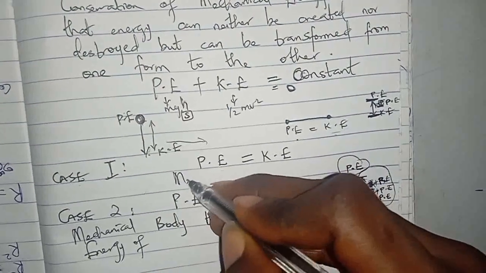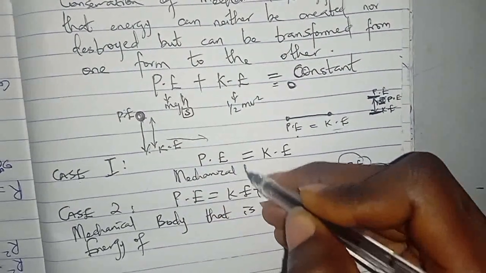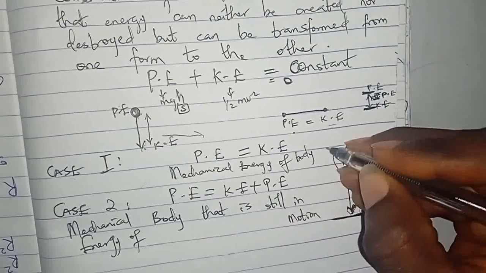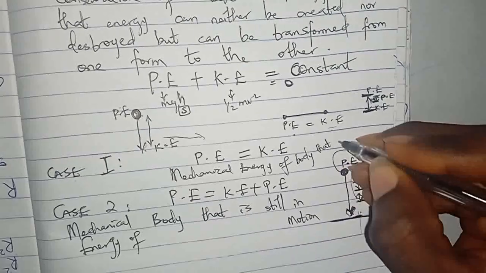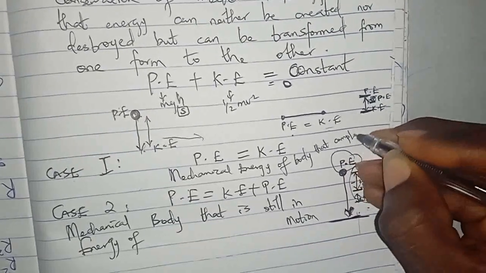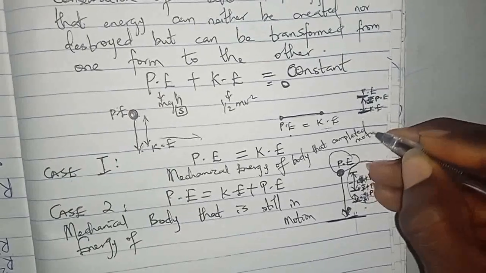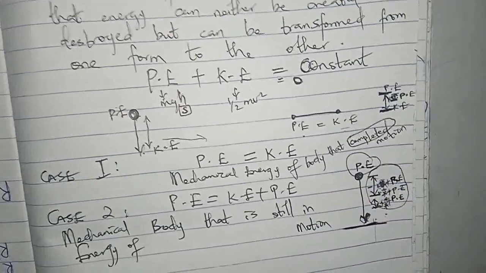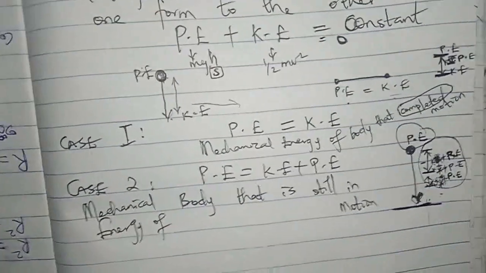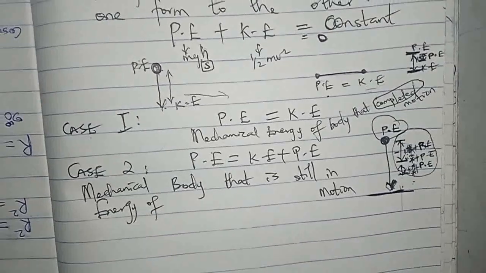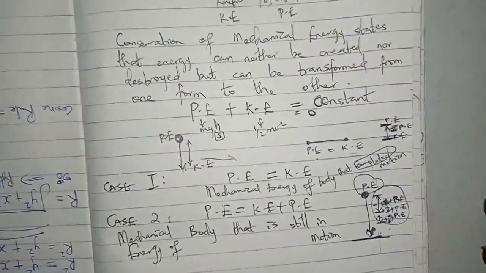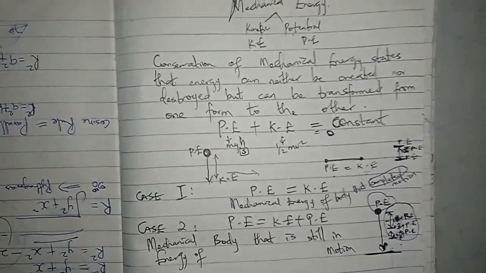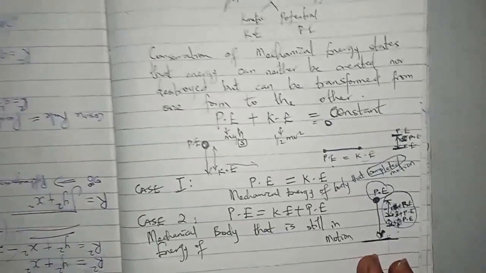So this one is the mechanical energy of a body that has completed motion. All right, this word completed should not confuse you. I just believe that if you use the example how I've illustrated it, it's something that you just have to think about, and you get used to the insights, the knowledge there. Some of these things are little things that you have to think about. It flashes and it sticks there once you know it.